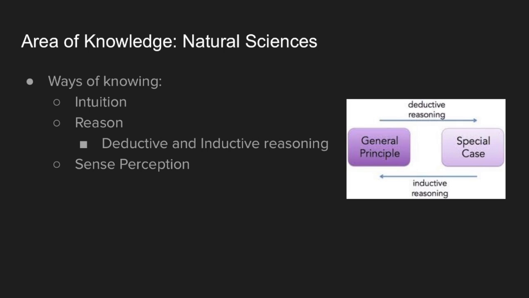Sense perception can be defined as understanding gained through the use of the senses such as sight, taste, touch, or hearing. Sense perception is essential to the observation process of the scientific method. It allows scientists to observe data first-handedly and make deductions from that data. However, human sense perception can be faulty and cause people to make faulty judgments when their sense perceptions fail them.